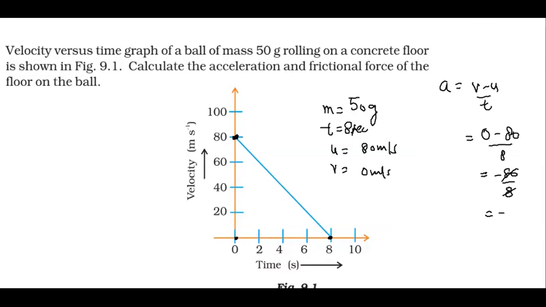Where we see that the velocity time graph goes like this way, it simply means that this is retardation. So minus 10 meter per second square.